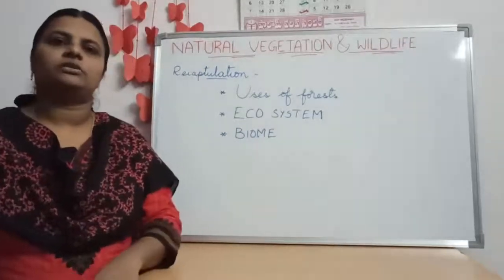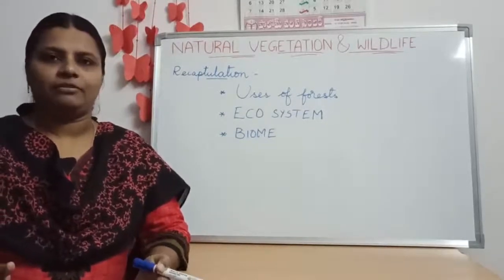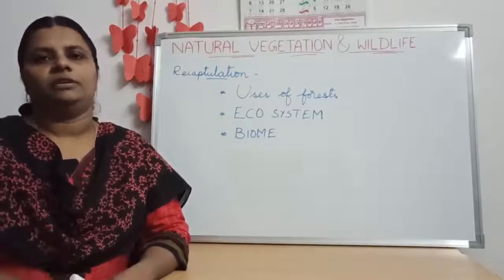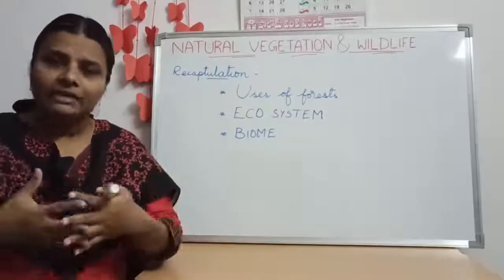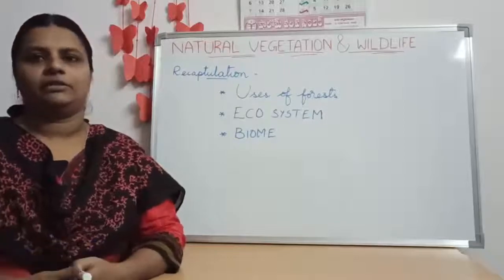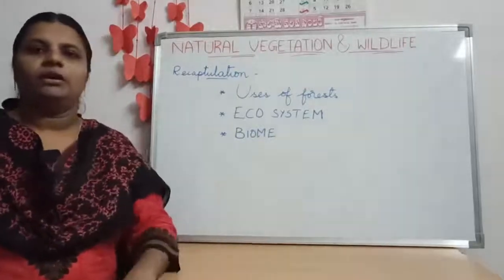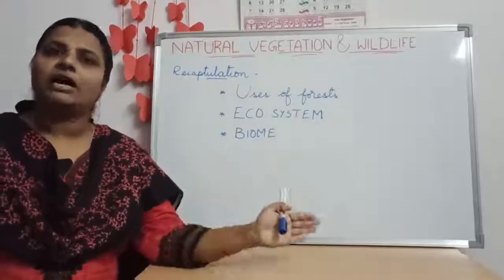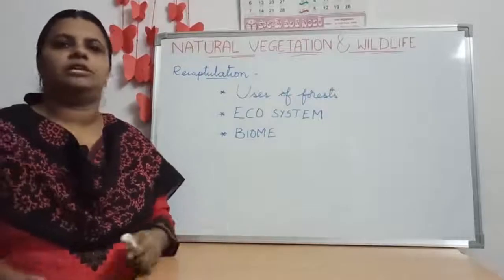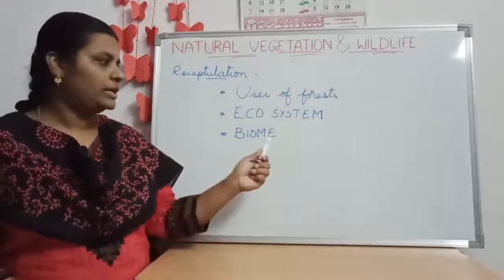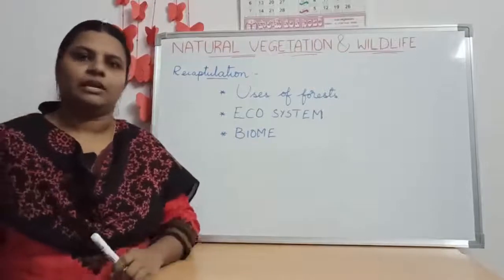What's an ecosystem, children? The interrelation between the animals and plant life in an area, physically. In the physical environment, children, how the animals and plants interrelate and are interdependent on each other. That's called an ecosystem. Then what is a biome? A biome is nothing but a very large ecosystem with distinct vegetation and wildlife. So these three concepts we discussed in the previous class.